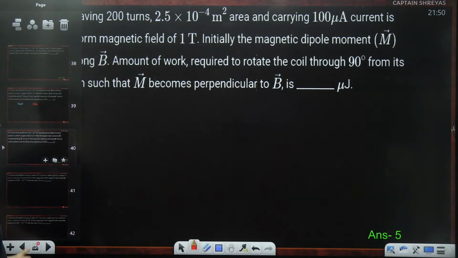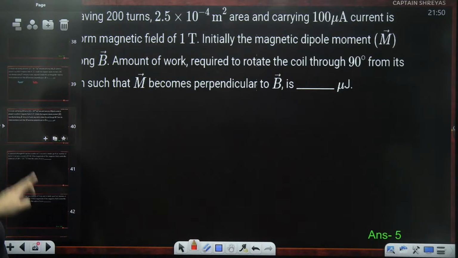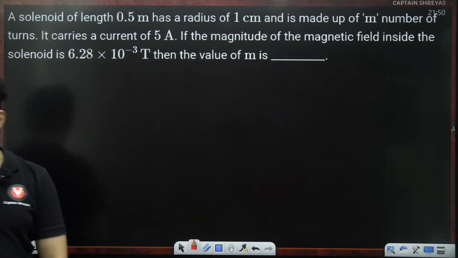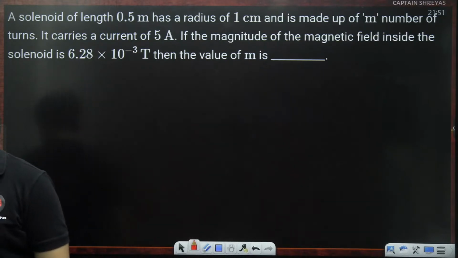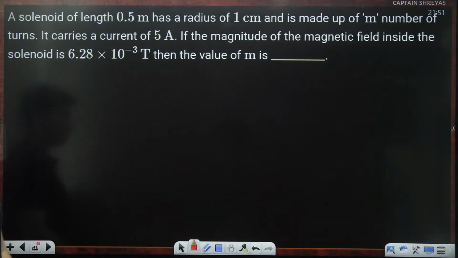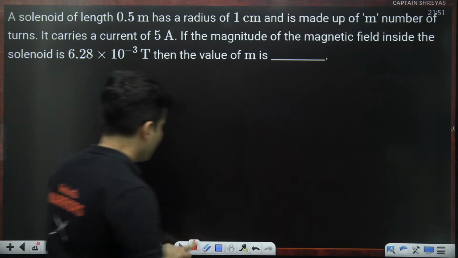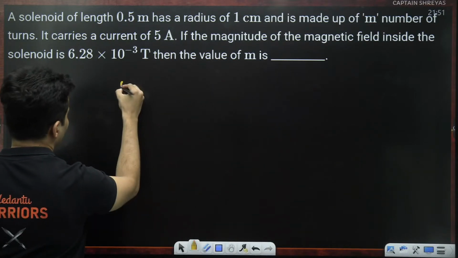Very, very similar question. All right. Moving on to the next question on your screen. Read this question on basically a solenoid. There is a solenoid of certain length, certain radius, certain number of turns, which carries some current, and the magnitude of the field inside is this much. What is the value of M? Straightforward question, nothing tricky about this.